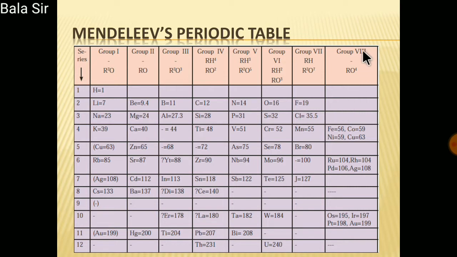In group 8, RO4, you replace this with Fe, FeO4, CuO4, NiO4. In this way, you have to represent the molecular formula.